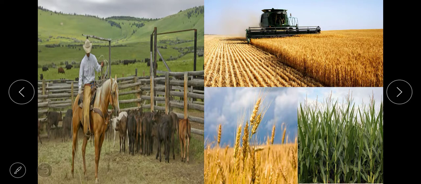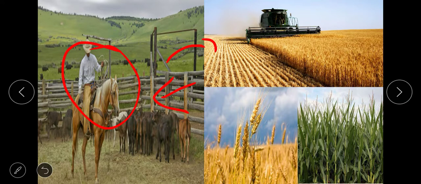A large part of the prairies is now being converted into agricultural land and large cattle farms called ranches. Ranch means a large farm, and the men who look after these ranches are known as cowboys.